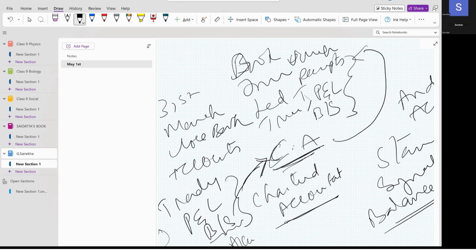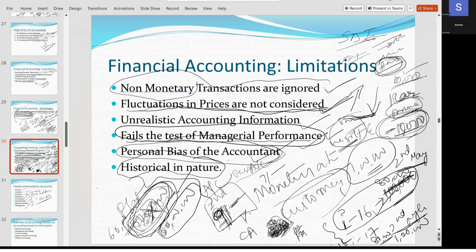Have you understood? Yes, ma'am. So it is historical in nature. What does it mean? If you have missed anything in the past, you cannot write it in the present, or in the past also. Omitted means omitted. Now we cannot change anything. That is one of the limitations of financial accounting. Have you understood this part? Yes, ma'am.